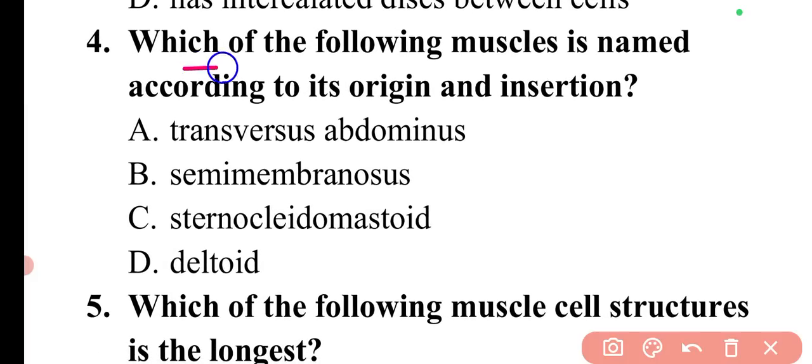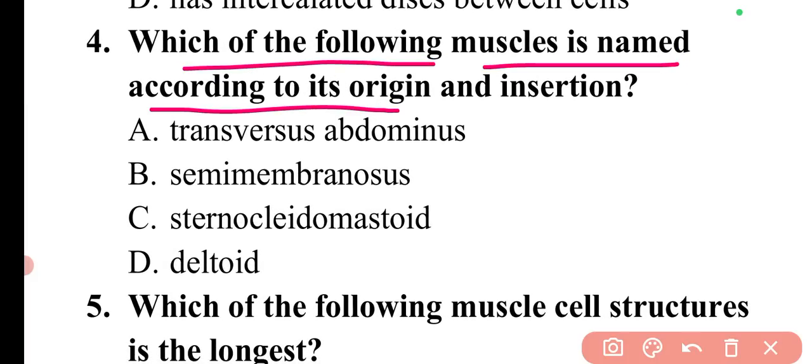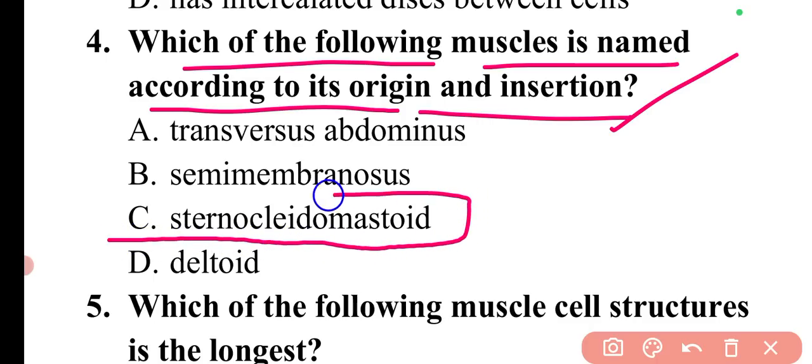Next question is, which of the following muscles is named according to its origin and insertion? So the muscle which is named according to its origin and insertion is sternocleidomastoid. So here option C will be the correct answer.